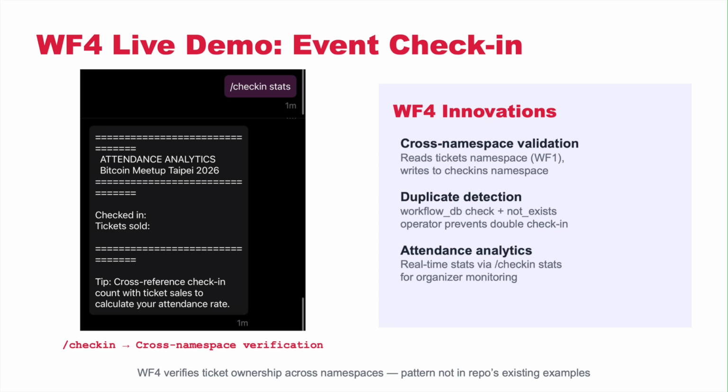First, cross-namespace validation. Workflow 4 reads from the ticket's namespace written by Workflow 1 and writes to its own check-in's namespace. Second, duplicate detection using the Workflow DB check operator with not exists, which prevents the same person from checking in twice. Third, real-time attendance analytics accessible to the organizer via a simple DM command. This cross-namespace verification pattern is not demonstrated in any of the repo's existing examples.